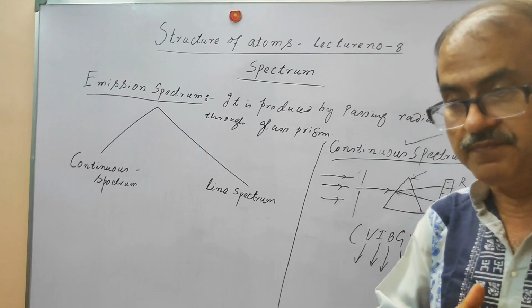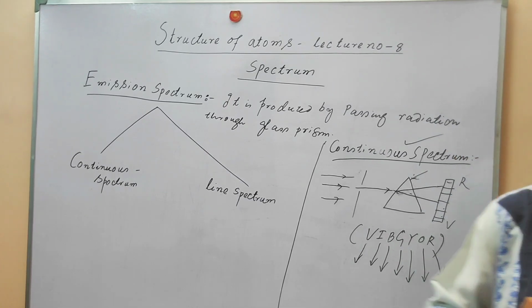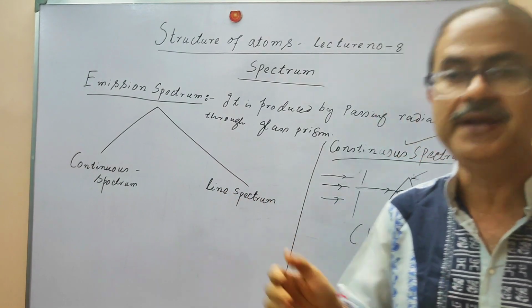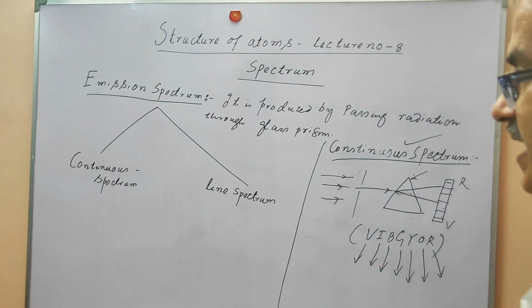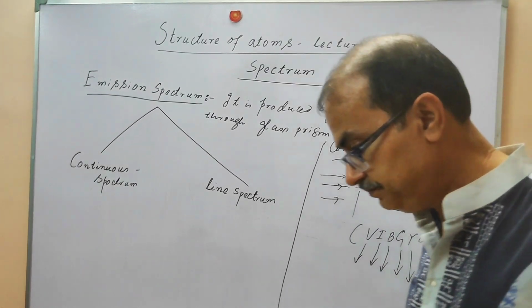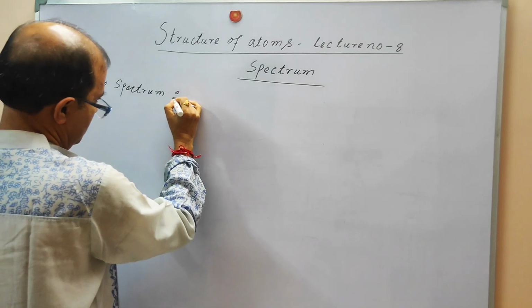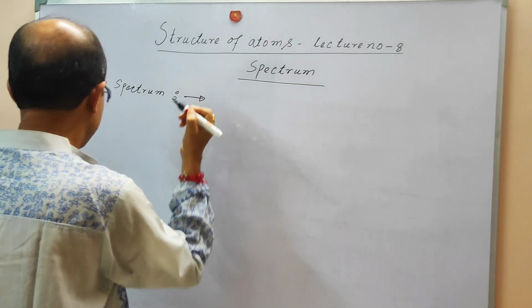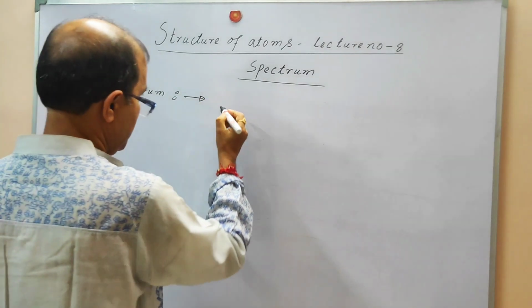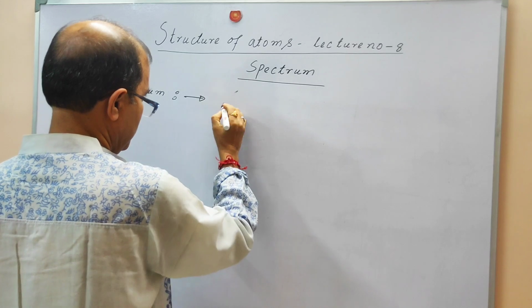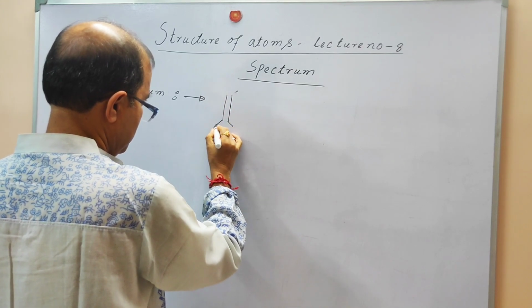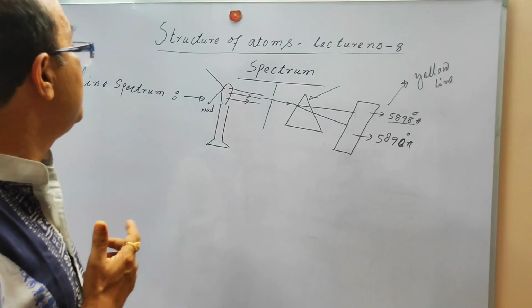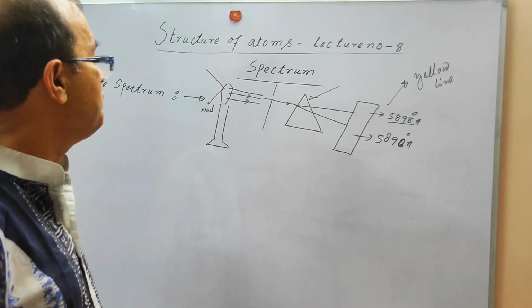So this is how we can say this is a continuous spectrum. It is a band of colors with continuity in the band, and you will find that this is happening this way. Now we will understand the line spectrum. Now we are going to discuss the line spectrum.